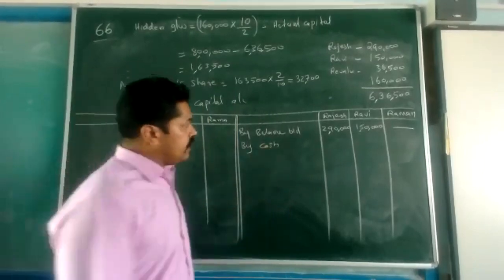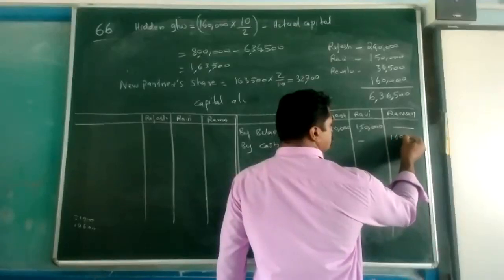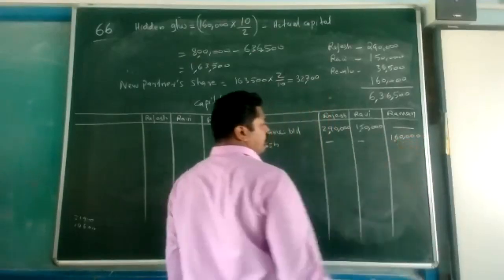And the new balance brought in is 1,60,000.